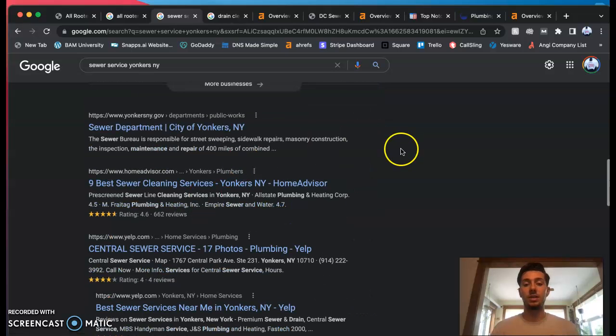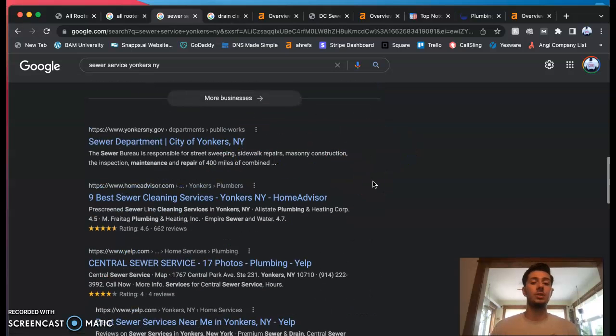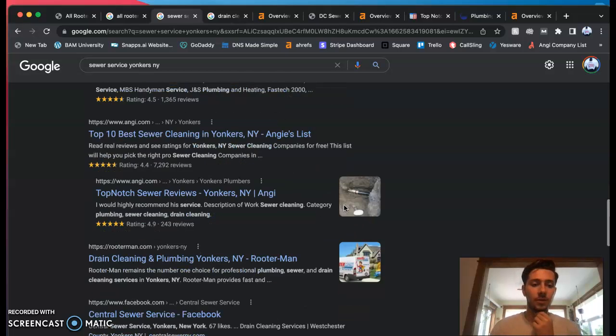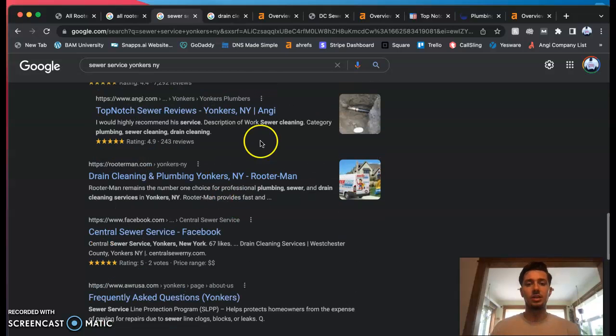And then we have the directories. Directories are pretty much other websites that let businesses put their information on their site. So Home Advisor, Yelp does this, Angie's List, LinkedIn, Yellow Pages, Facebook does this, things like that. And then as we scroll down a little further, we'll start seeing the organic listings pop up, which starts when the first business pops up.